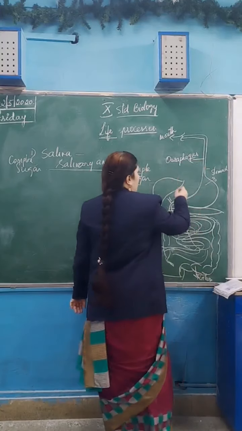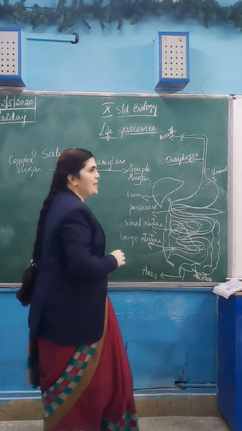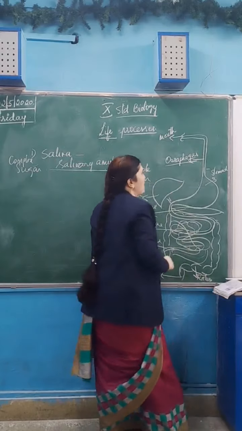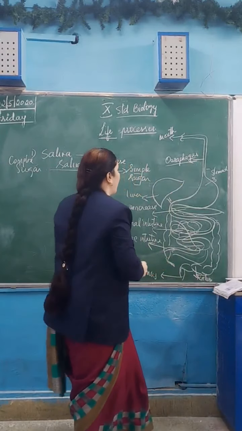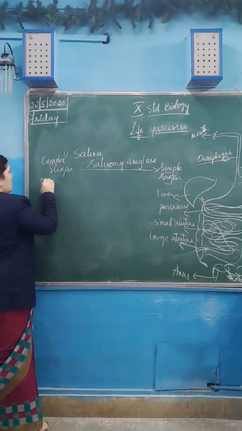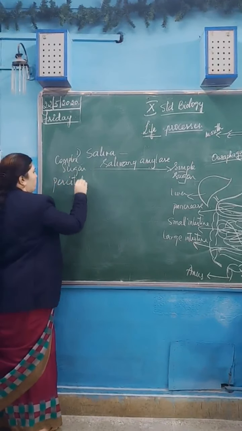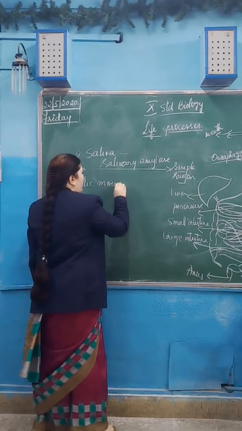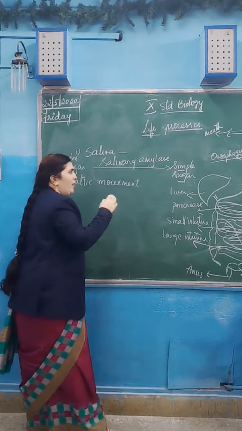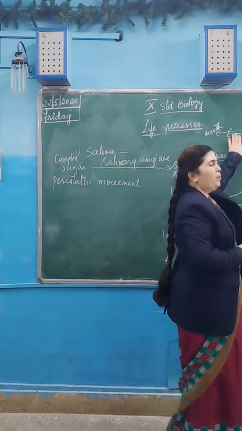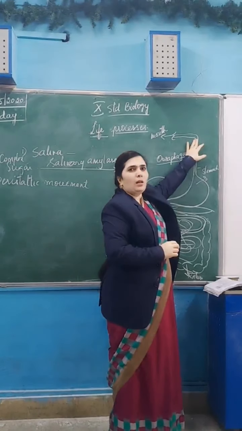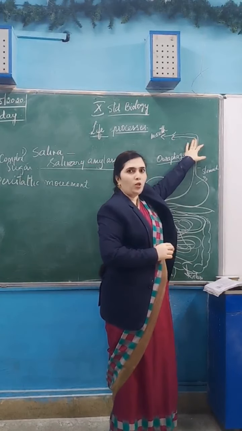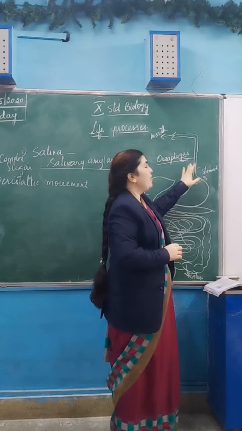This esophagus is made up of muscles and soft bone. We can't say it is made up of muscles only. The esophagus shows the peristaltic movement. What is that peristaltic movement? It is the wave-like movement of the muscles. You can push the food up to the opening of the food pipe, near to the food pipe you can swallow the food. After that you are not ingesting the food inside. It is the work of the esophagus.